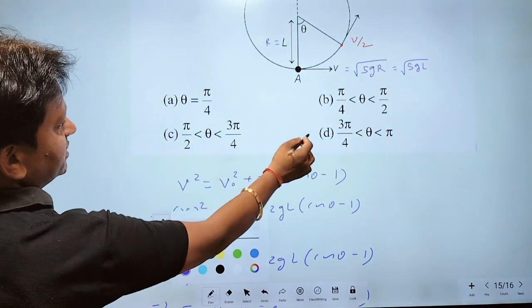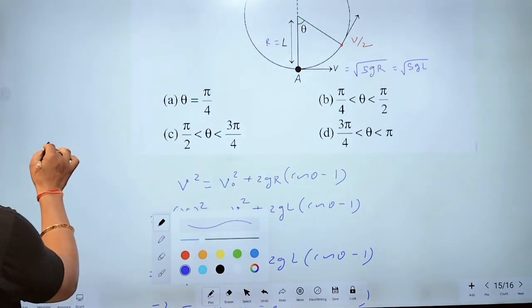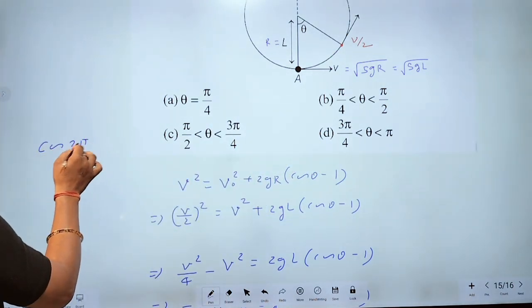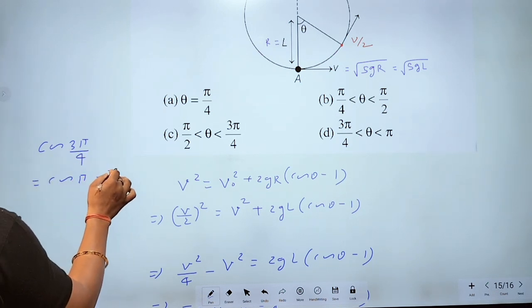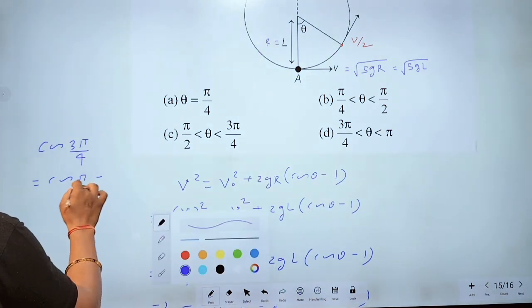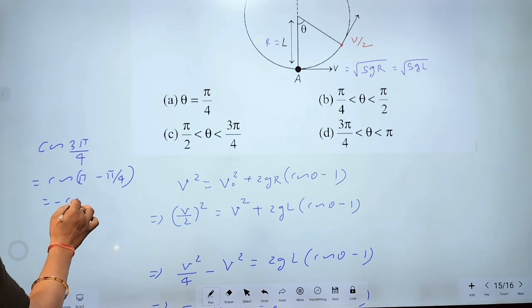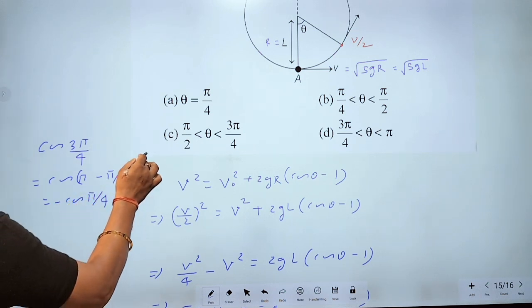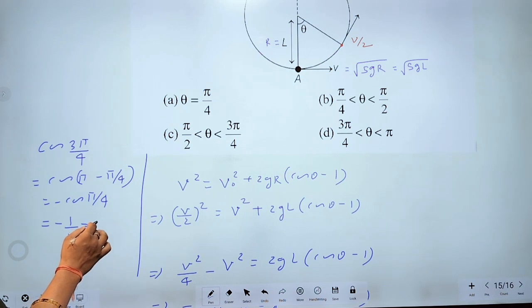This may be possible. Now we check cos 3 pi by 4. Cos 3 pi by 4 is cos (pi minus pi by 4). This will be minus cos pi by 4, which means minus 1 by root 2, which means minus root 2 by 2.